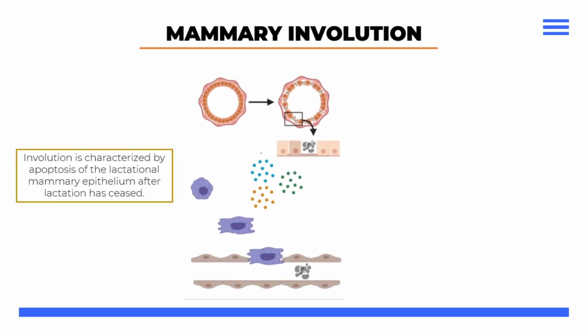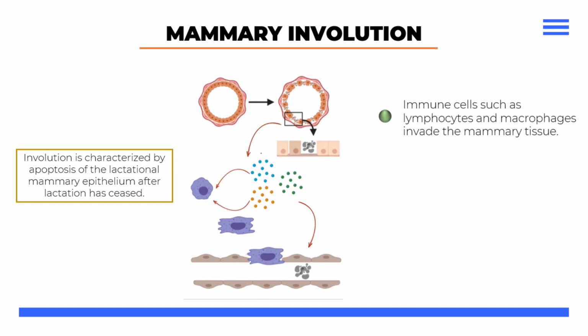Involution is characterized by apoptosis of the lactational mammary epithelium after lactation has ceased. During involution, immune cells such as lymphocytes and macrophages invade the mammary tissue. There is also extensive cell death, which results in the detachment of dying cells into the alveolar lumen.